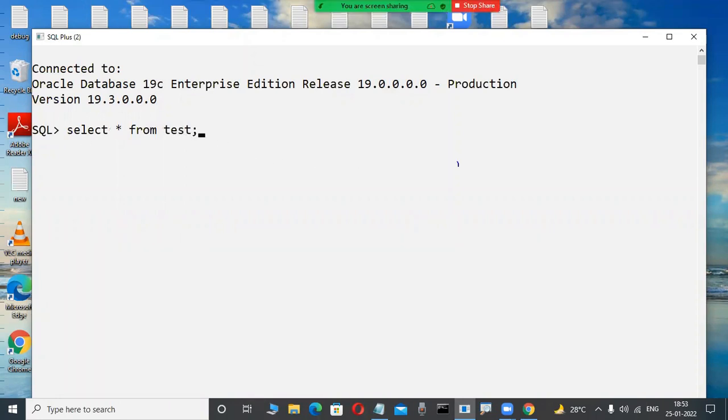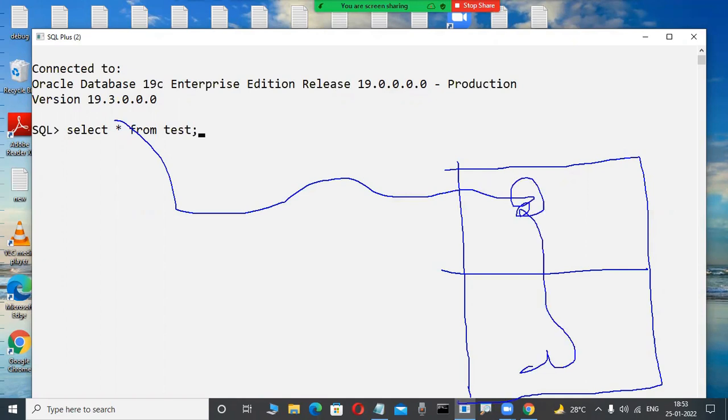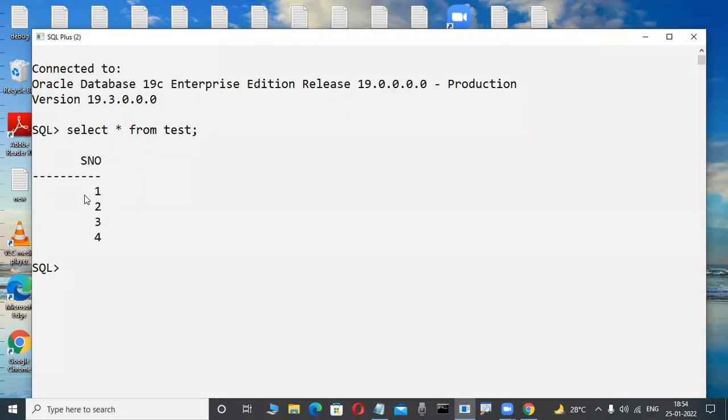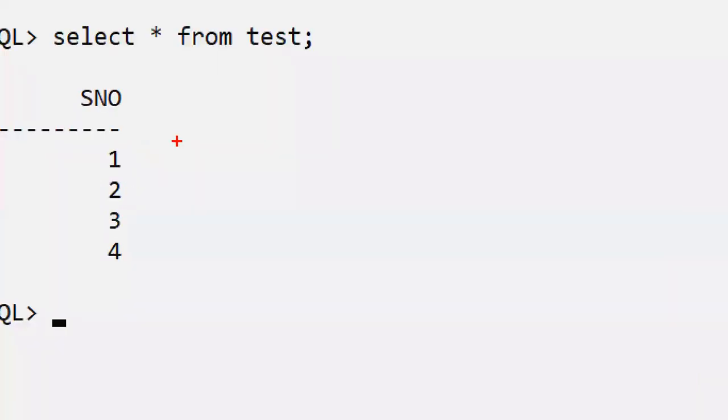Once I give that, automatically this client tool first checks what? Whether the requested table is available in where? In memory. If it is not available, then from the hard disk the table is copied to memory, and then it will be written into where? The client tool. Observe here, yes, it will be written or not.